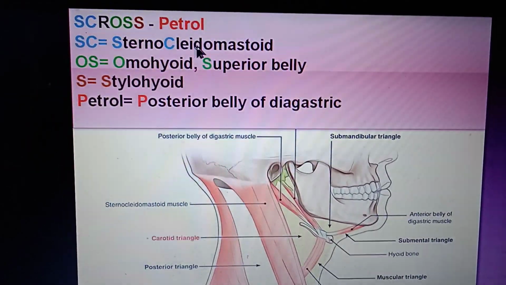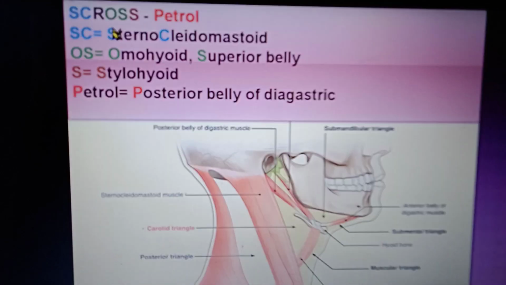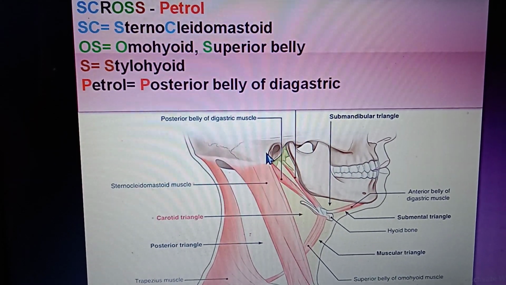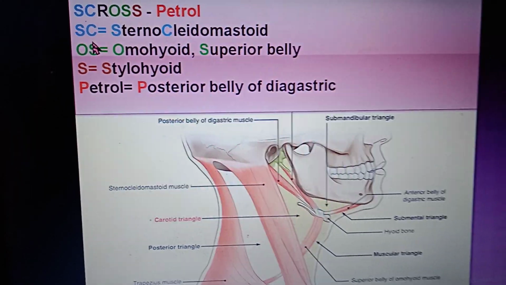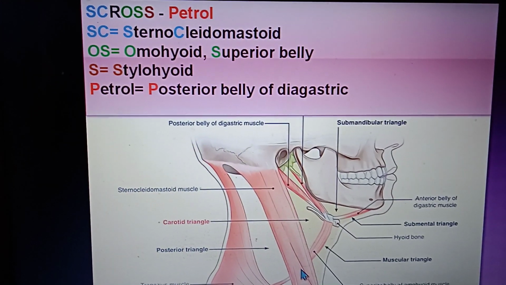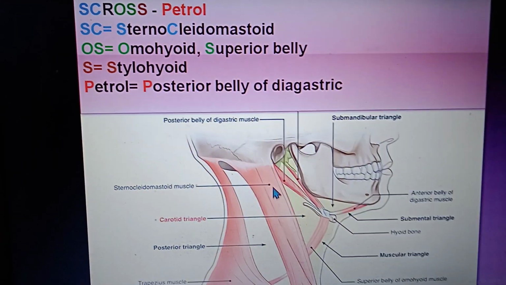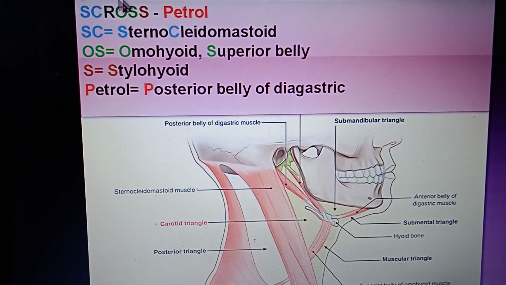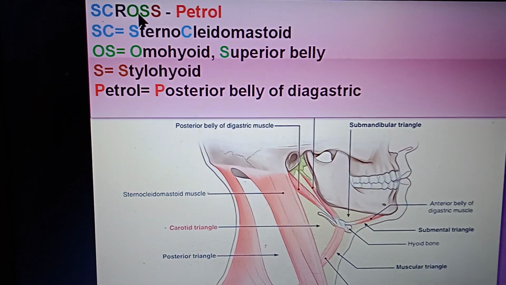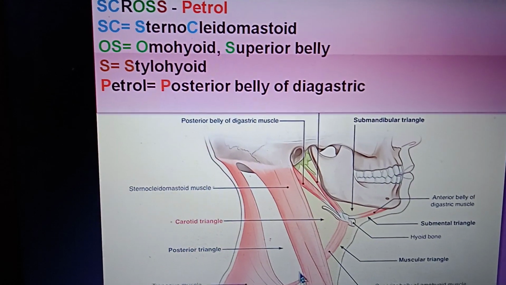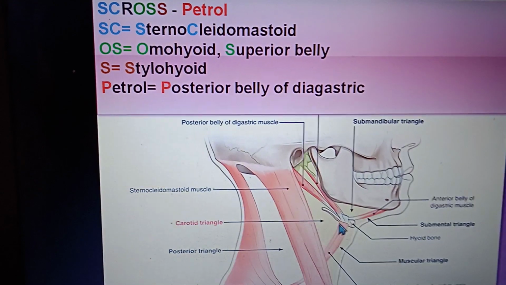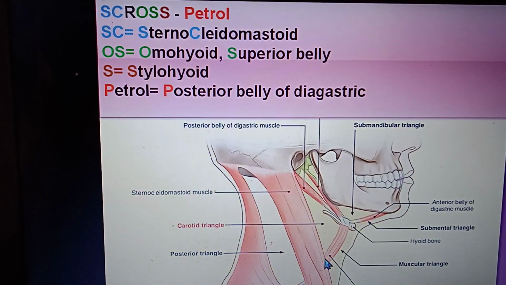S-Cross petrol car. This is the car of the father, which is nothing but the boundary maker of the carotid triangle. SC stands for sternocleidomastoid, which forms the posterior boundary of the carotid triangle. Just leave R. Then comes OS in green color. This one is the superior belly of omohyoid, which forms the antero-inferior boundary.